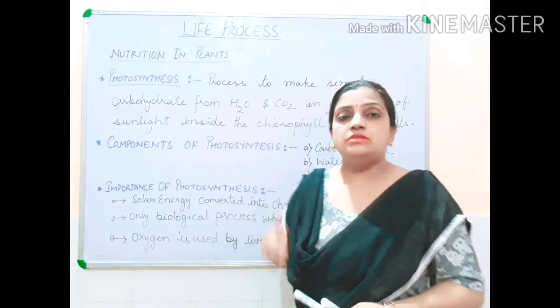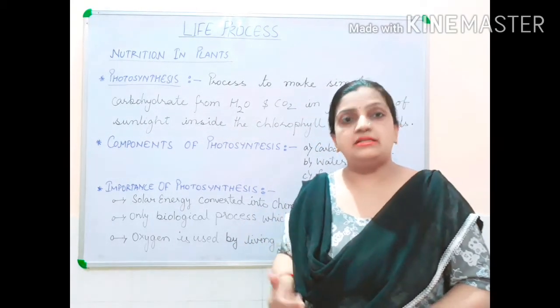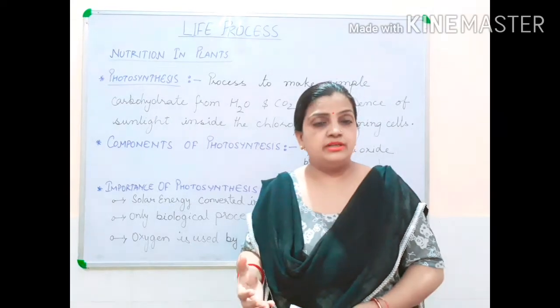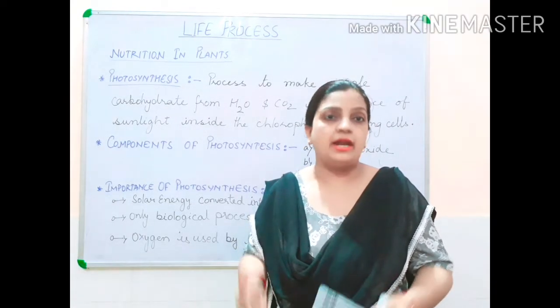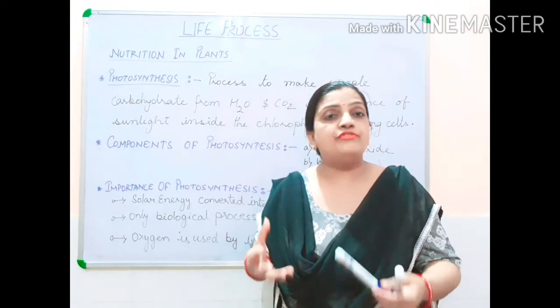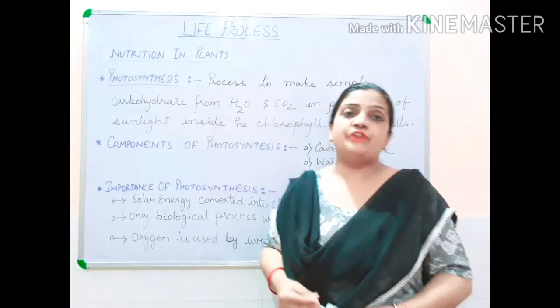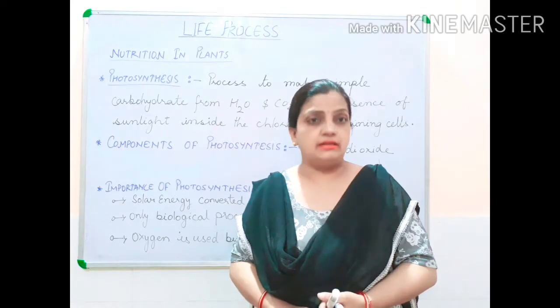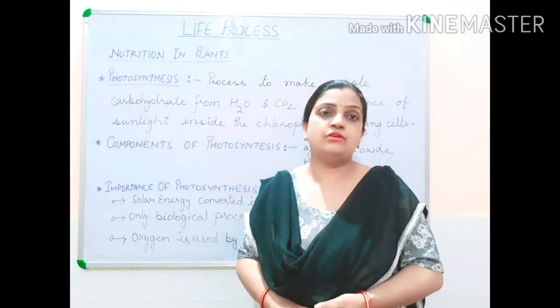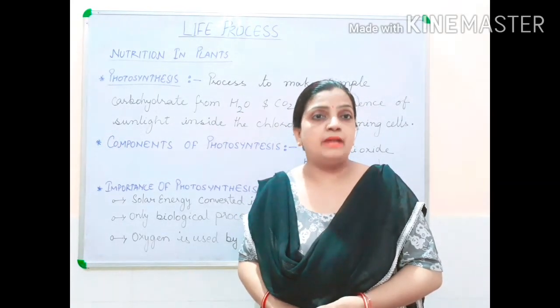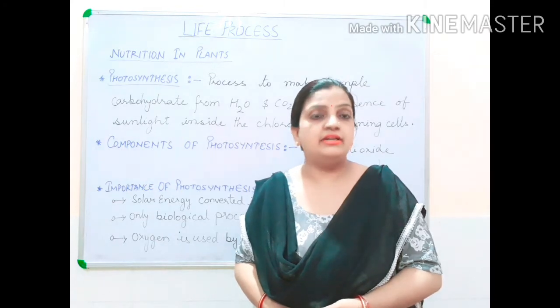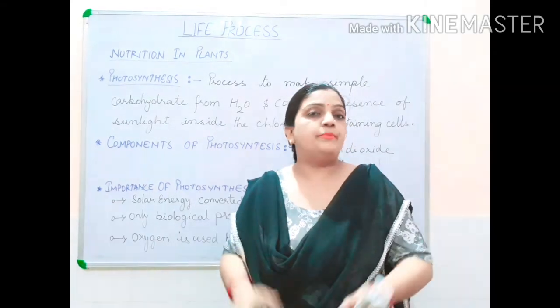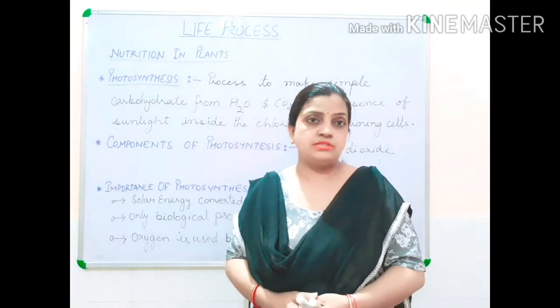Photosynthesis is the process in which plants prepare their food in the form of simple carbohydrate, in the form of organic matter, from carbon dioxide and water, in the presence of sunlight, and utilizing chlorophyll present in the plants, present in the leaf itself. So, the process is called photosynthesis.